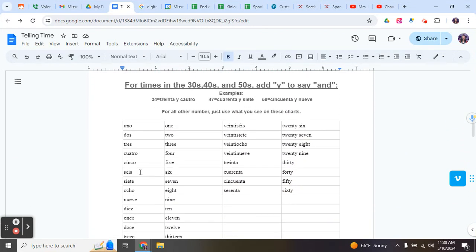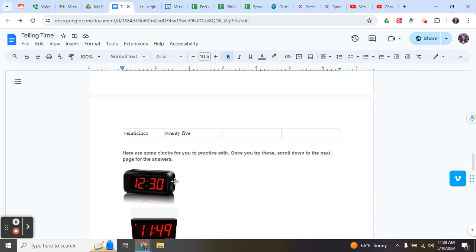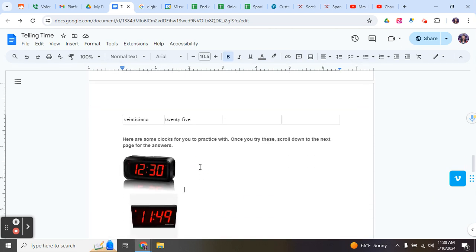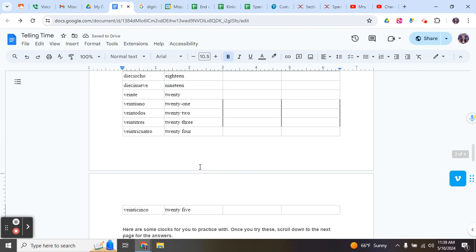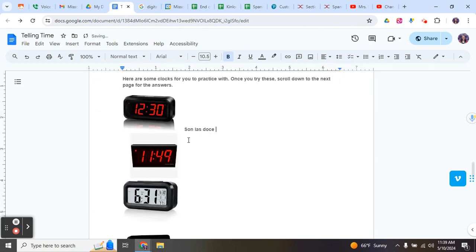All right, so we're going to give this a try together. If you want to keep watching the video to practice along with me, these are all the numbers. We're going to scroll past this, and we can look back to it for reference. So here are some clocks to practice with. We can do these together. Remember, we're always starting with "son las" since it's not 1 o'clock. And we know that 12 is, look right here, doce. It's not 12 on the dot, so there's an "y" in here. We can say "treinta," or we can say "son las doce y media," because it's half past.